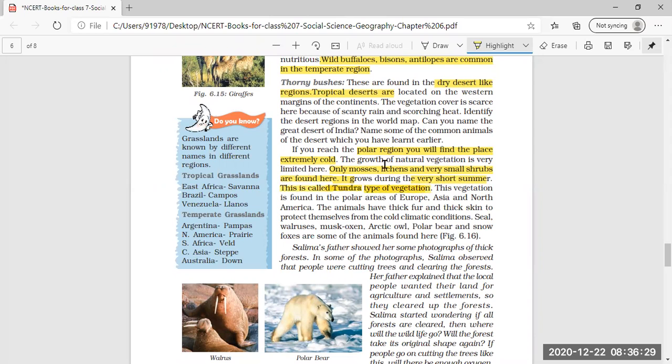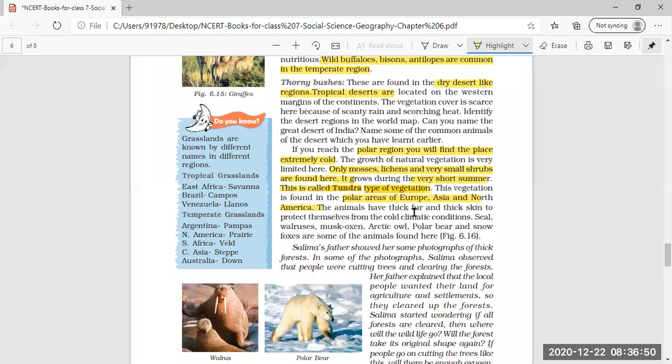So, in the polar region, where there is less vegetation, that is called tundra type of vegetation. This vegetation is found in the polar areas of Europe, Asia, North America. Polar areas means near the poles, the North Pole and South Pole.